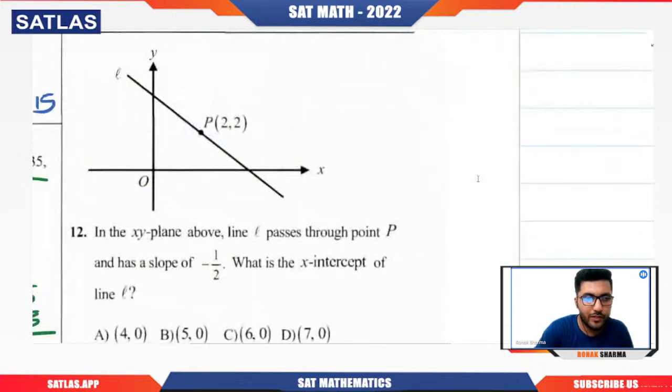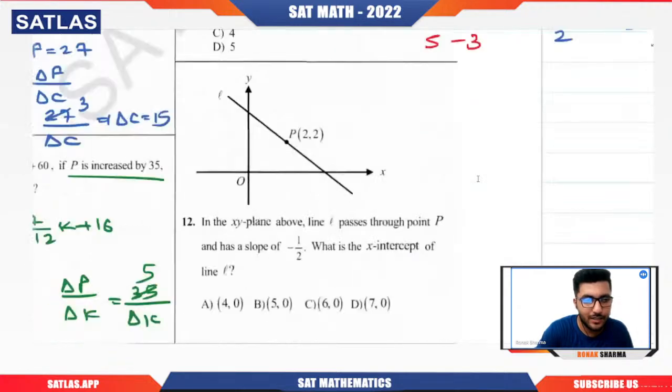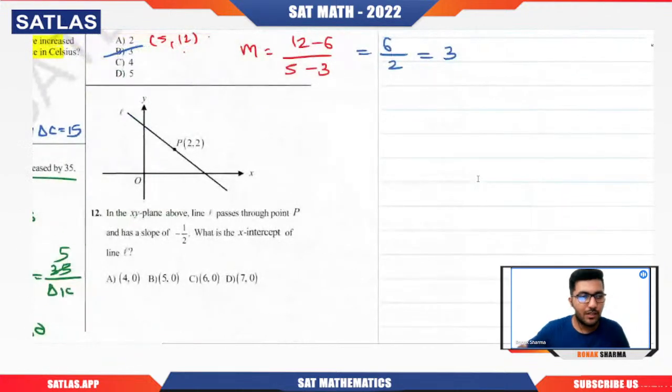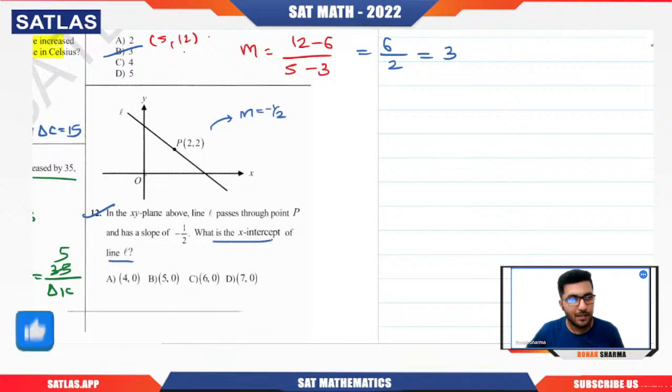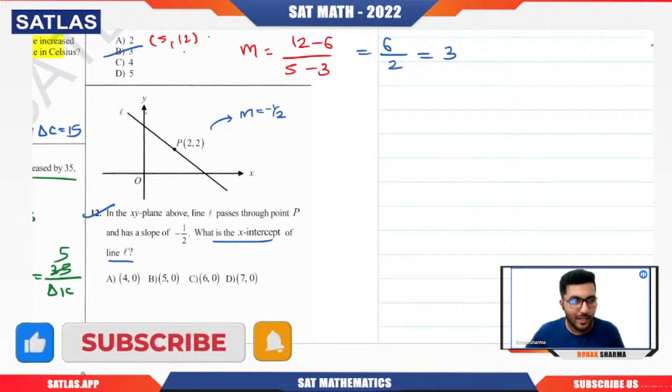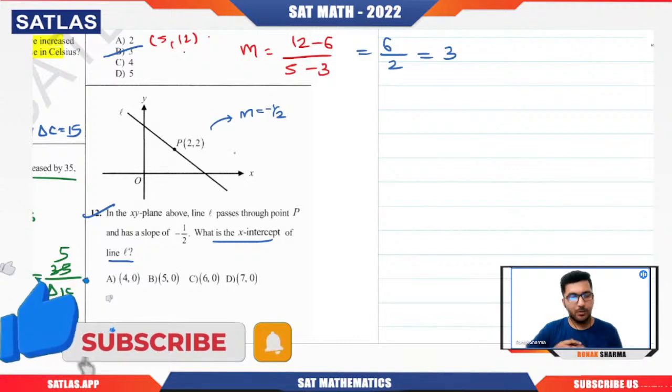So question number 12 is saying, just a second, let me zoom out a little bit. Question number 12 is saying, here we have the XY plane, in which we can see that line L is there, on which a point P is given, and this has the slope minus 1 by 2. What is the x-intercept of the line L? Now try to understand. We want the x-intercept. Can you tell me in the comment box what the x-intercept is?